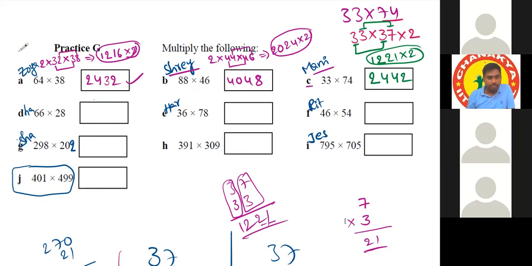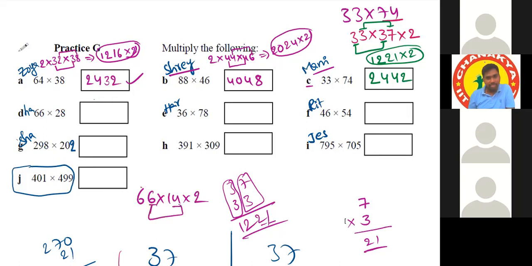Dhatri. Yes, sir. So 66 into 14 into 2, sir. Okay. 66 into 14 into 2, in this, what are you getting? Only the units place is matching.